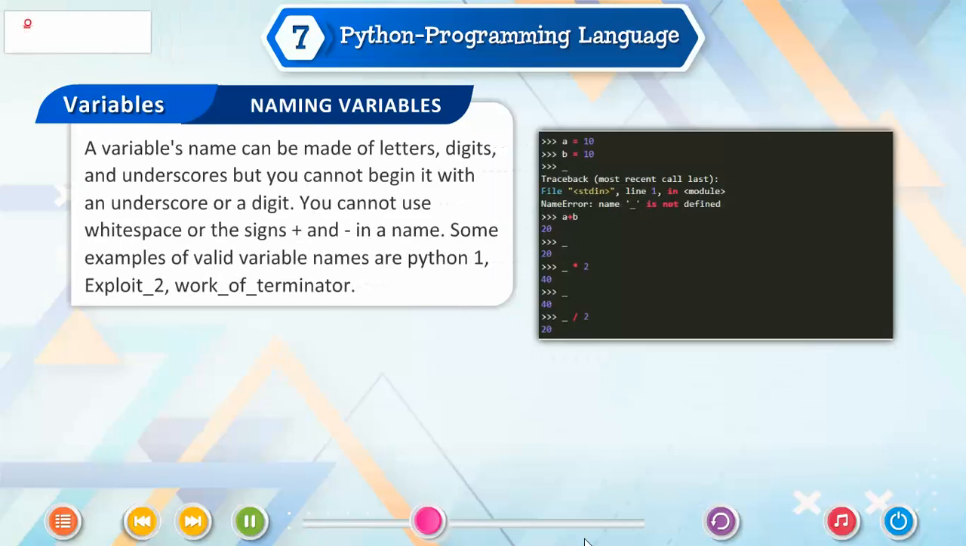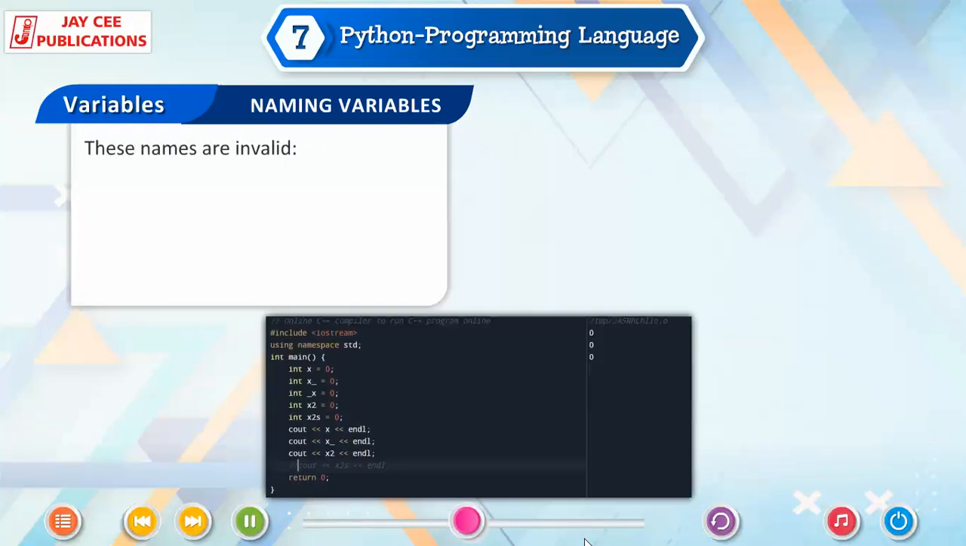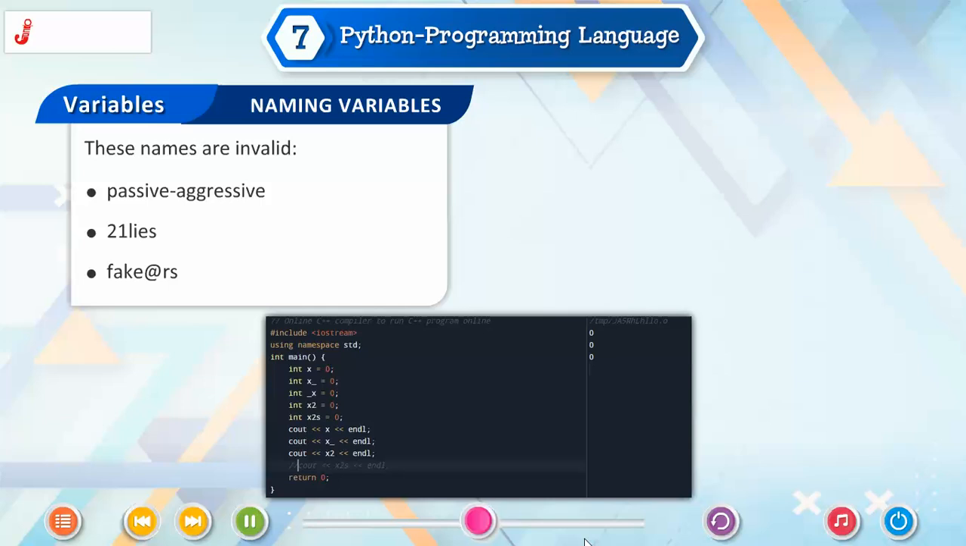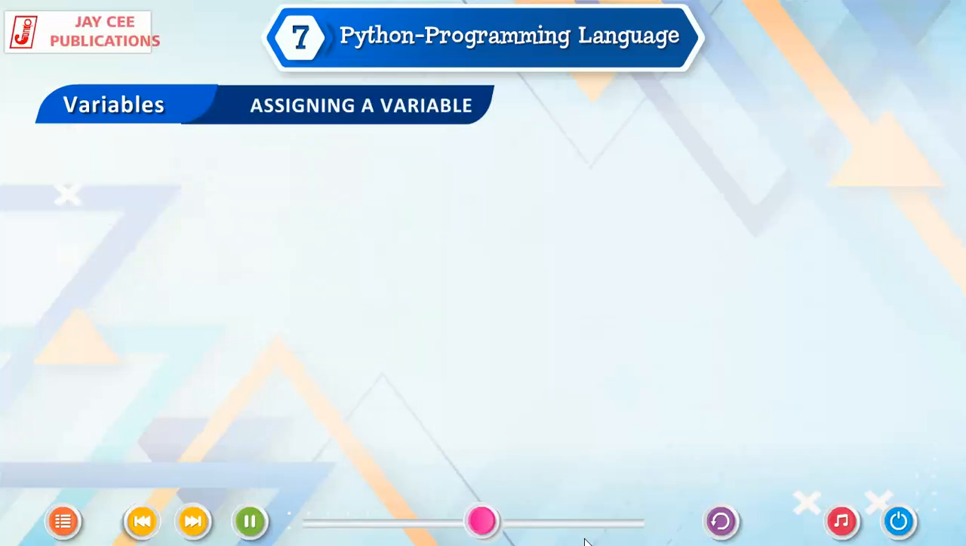A variable's name can be made of letters, digits, and underscores, but you cannot begin it with an underscore or a digit. You cannot use white space or the signs plus and minus in a name. Some examples of valid variable names are python1, exploit_2, work_of_terminator. These names are invalid: passive-aggressive, 21lies, fake@rs.